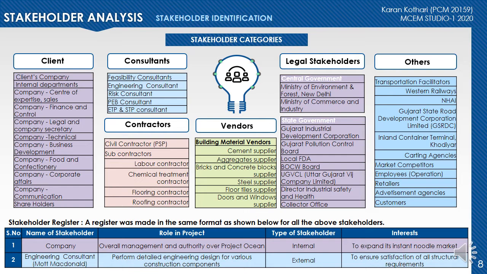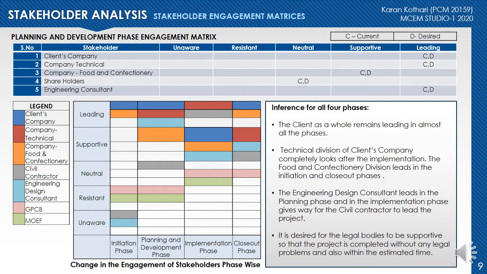And based on this, we have made a stakeholder register with name, role, type of stakeholder, and its interest. This we have done for all the above stakeholders. Engagement matrices show the current engagement of the stakeholders and compare it with the desired engagement level throughout the life cycle of the project. The engagement levels are classified as unaware, resistant, neutral, supportive, and leading. As the project is bifurcated in four phases, the results of all the four phases are shown here.